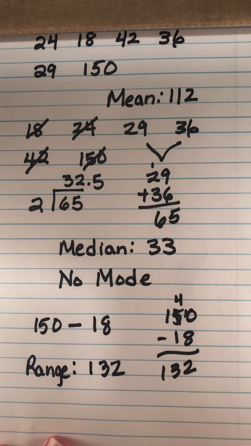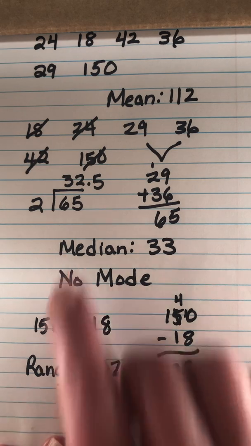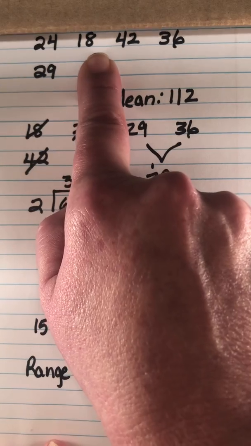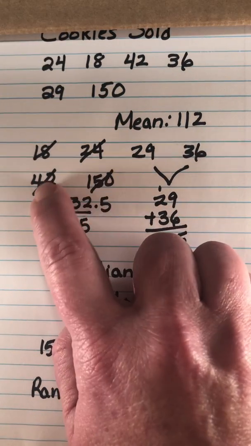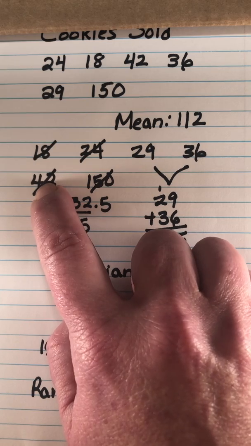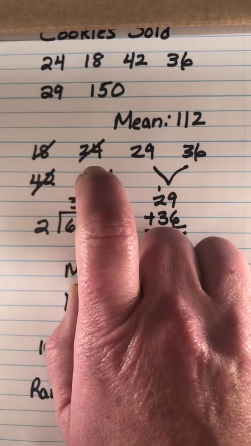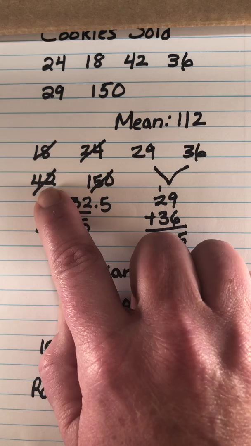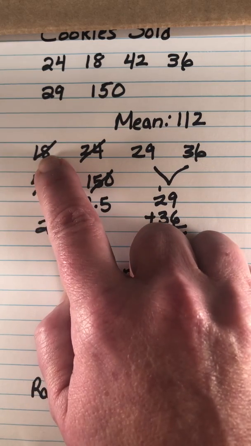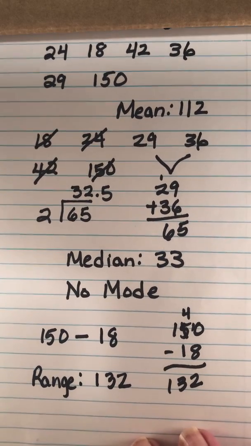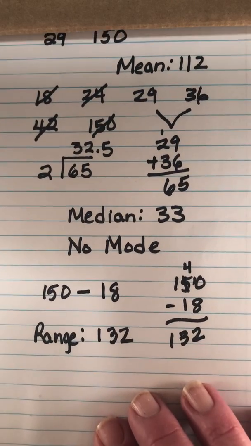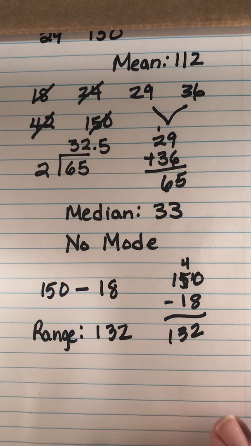The range is 132, but if we were to throw that outlier out and look at 42 as the largest, uh-oh, my battery's going dead. 42 is the largest and 18 is the smallest, and if we were to subtract them, the range would be 24, which is kind of more accurate to what we're looking at here, but that outlier kind of messed with it.